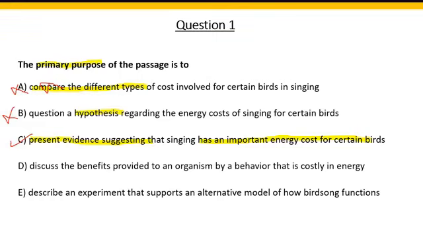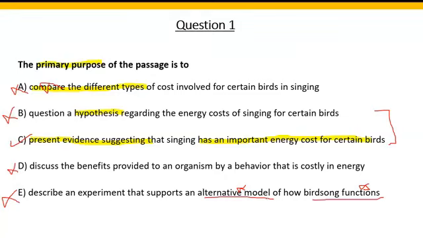We'll just also go through options D and E and try to eliminate them so that we can confidently mark option C. So D says, discuss the benefits provided to an organism by a behavior that is costly. No benefits are being talked about. E says, describe an experiment that supports an alternative model of how birdsong functions. Nothing of this sort has been given in the passage. So we can tick off options D and E as well. And I think the only confusion here may be between options B and C. Options A, D, and E you can easily eliminate.